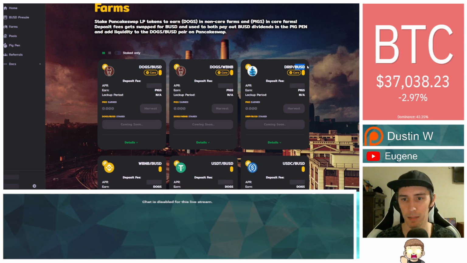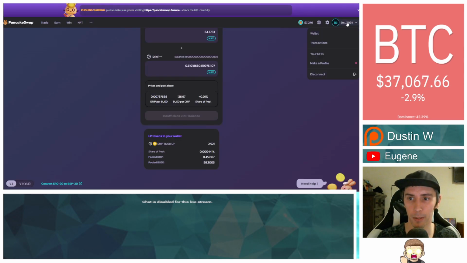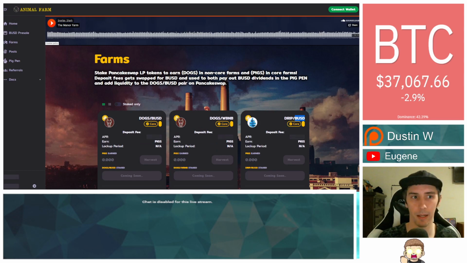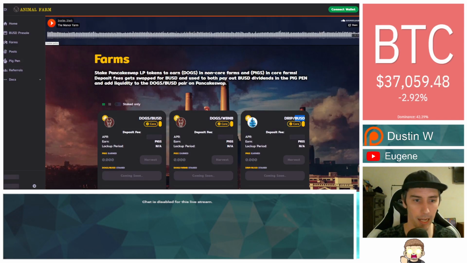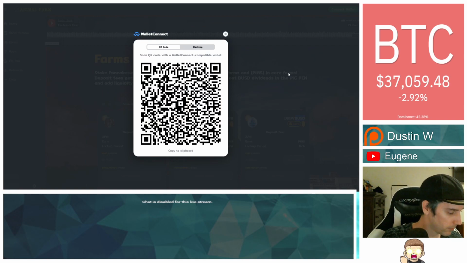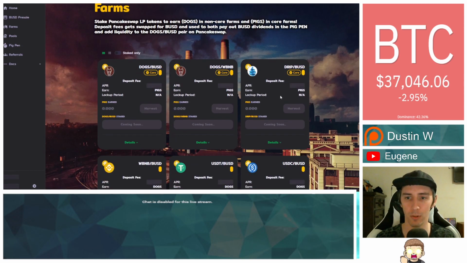Again, DRIP BUSD pairing, and we'll be able to connect our wallet here in the top right-hand side. So obviously you need to disconnect from the site with PancakeSwap. I'm going to go ahead and disconnect that right now. And then I'm going to head on over to the Animal Farm, click on Connect Wallet, Wallet Connect. We get our nice little prompt there, and we hit connect. And then once we're actually connected in there, we have the ability to then move on.